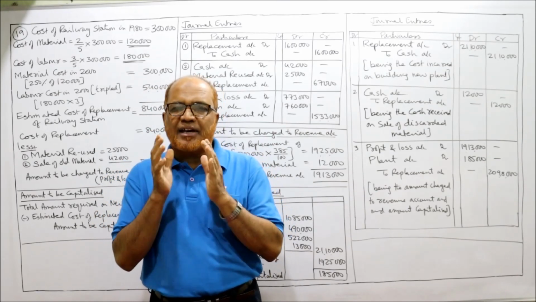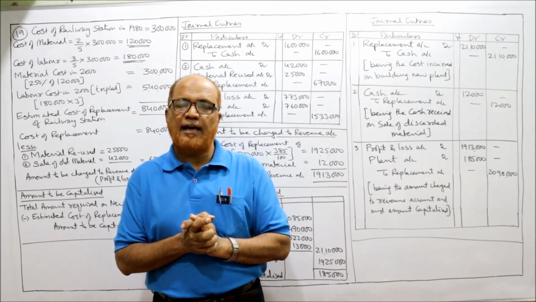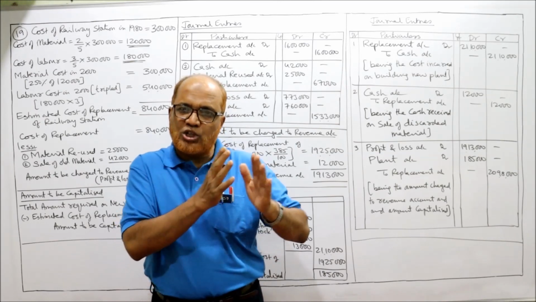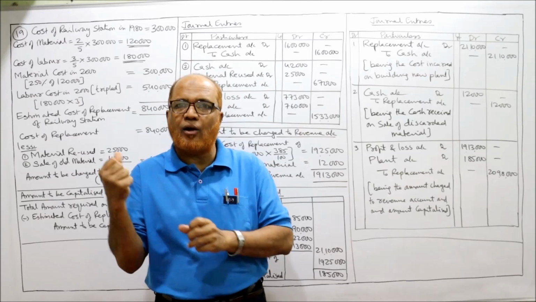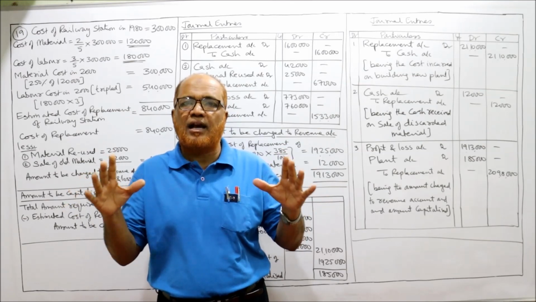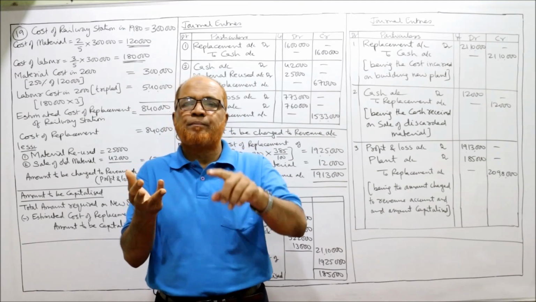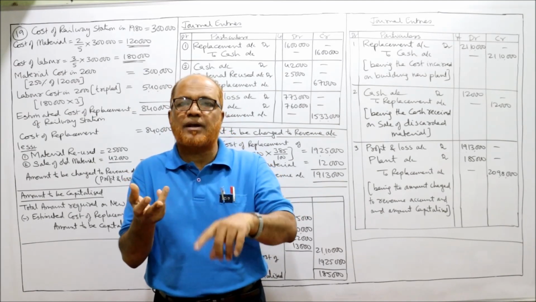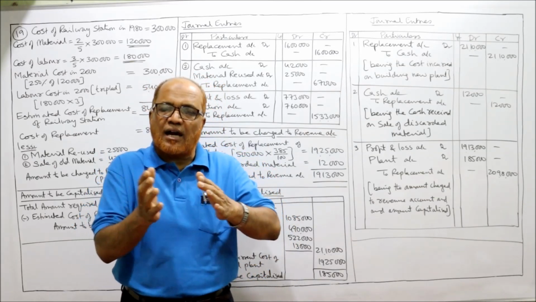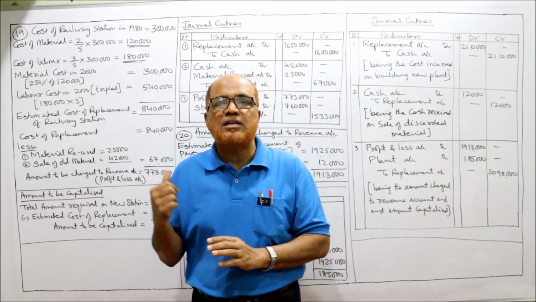Totally 20 problems I have explained in detail regarding electricity problems, applying the provisions of Electricity Companies Act. If you are regularly watching all the videos, definitely you will get a lot of command on this chapter of electricity companies. In the first video I explained the complete detail regarding the provisions of the Act: preparation of financial statements, finding out the surplus and disposal of surplus, then replacement of fixed asset. Then I solved 8 to 9 short problems, and after that 20 main problems.